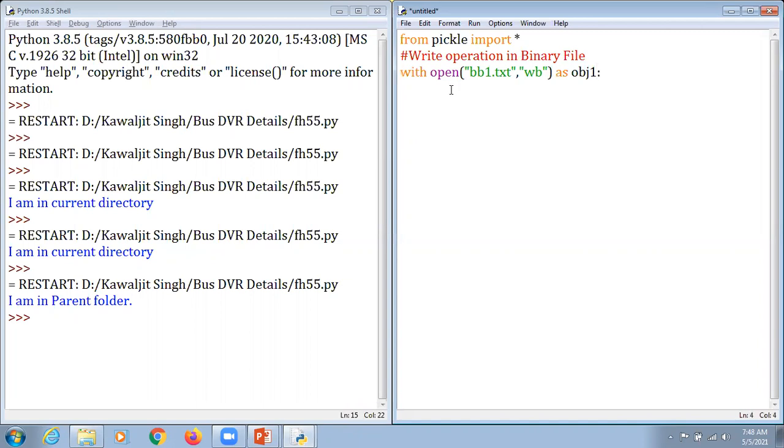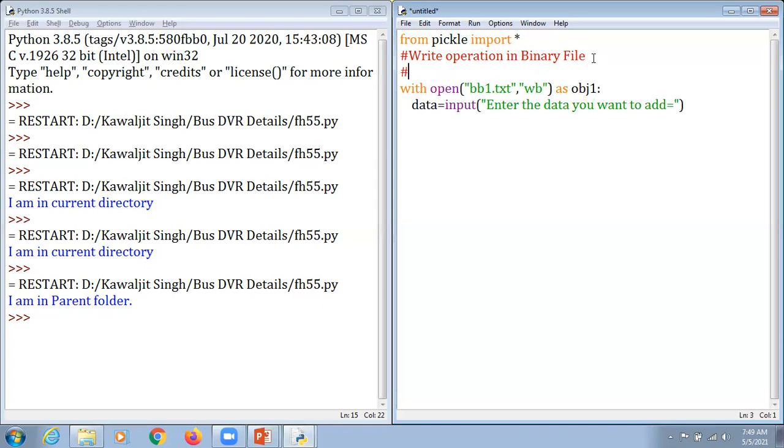For performing a write operation, we use a variable data, for example, and input, enter the data you want to add, and after that we close this. Kindly make sure that when we perform a write operation, the function we use is the dump function.